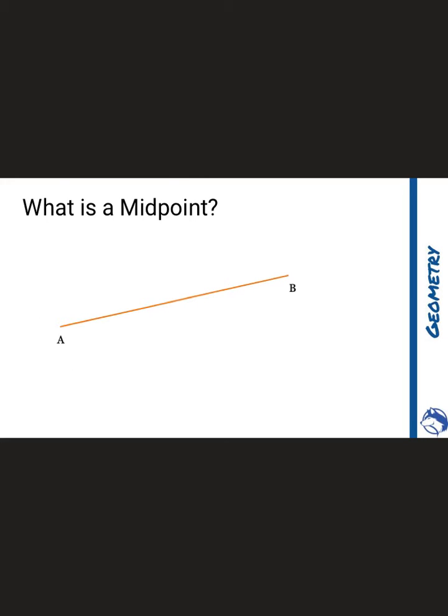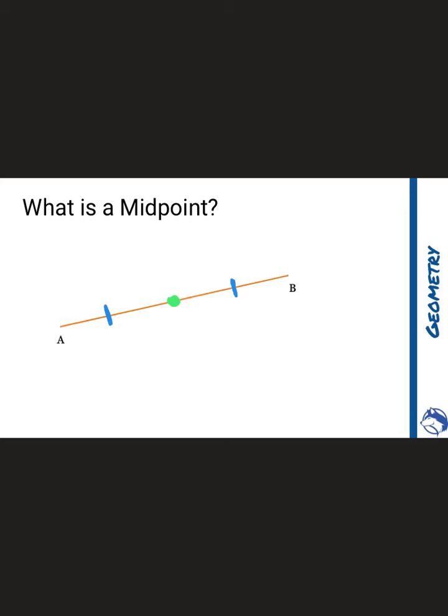So what is a midpoint? This should be review. We should know what the midpoint is, but the midpoint goes right in the middle of this segment here. And what's special about the midpoint is that each side of it is going to be the same measure, or congruent.